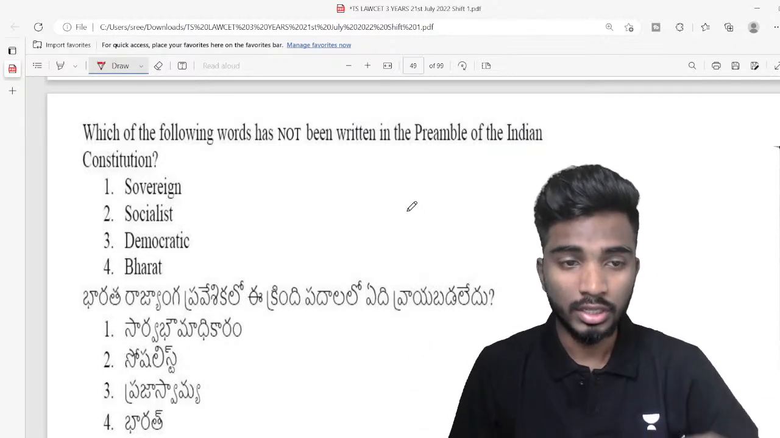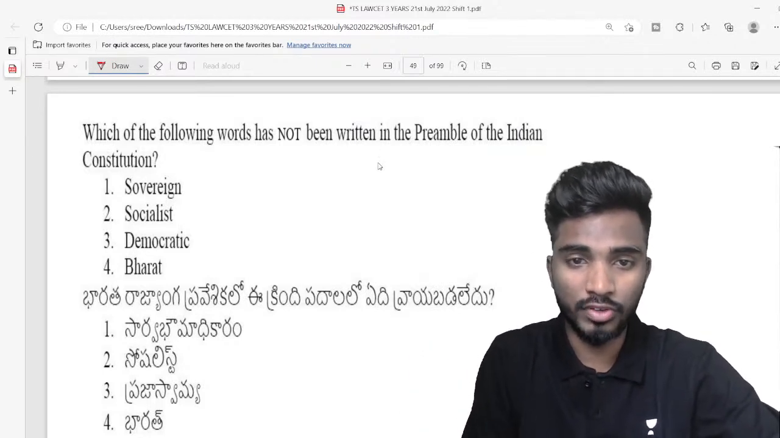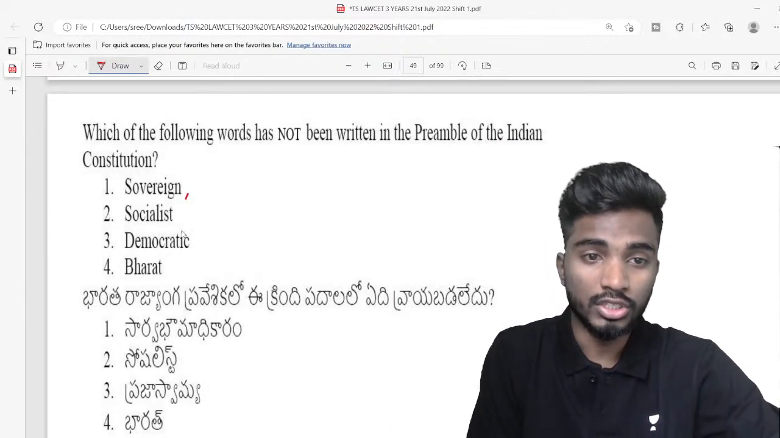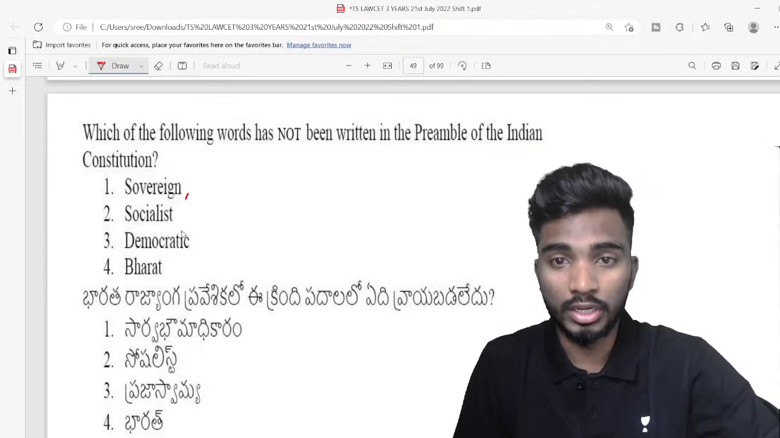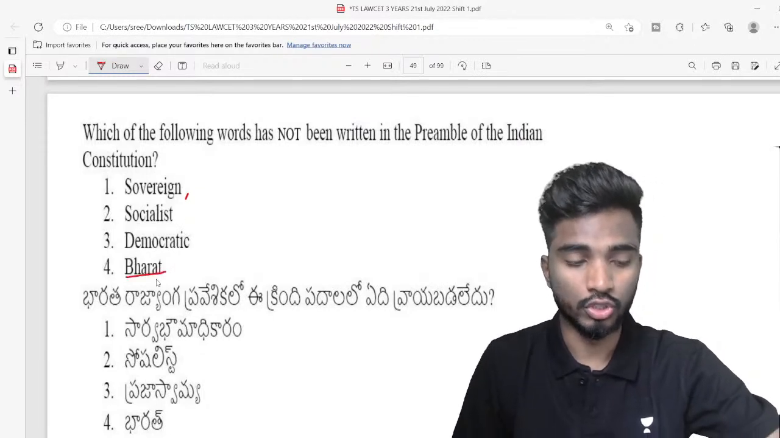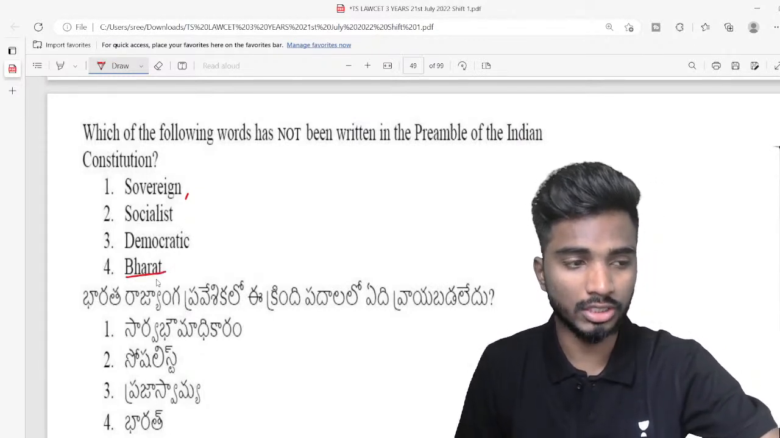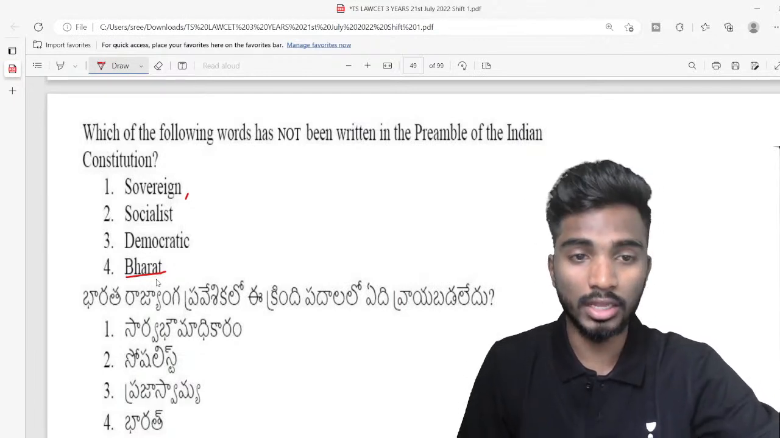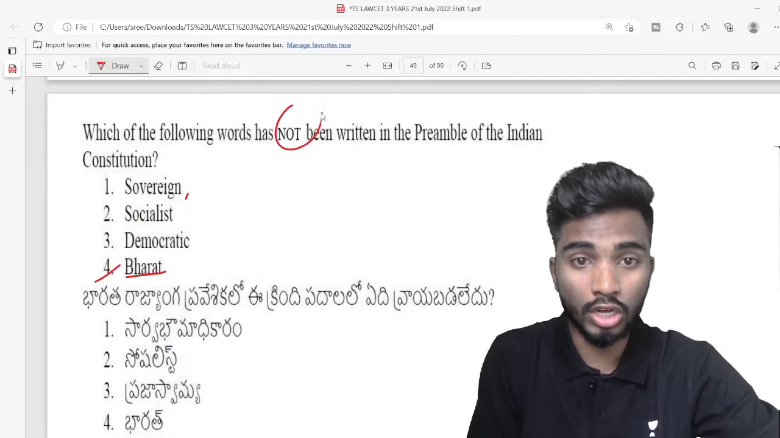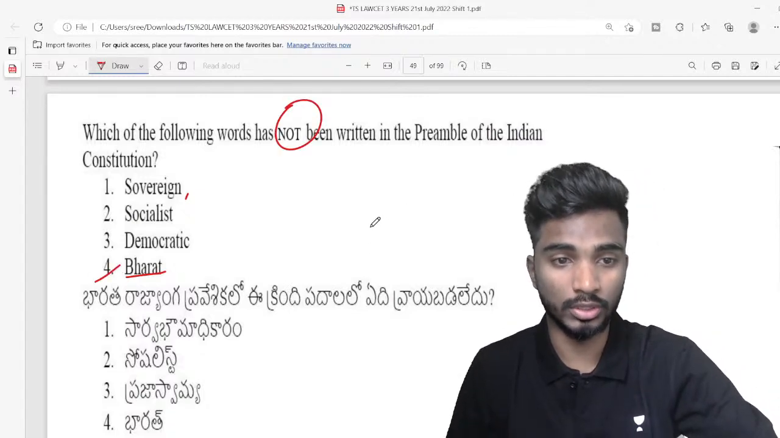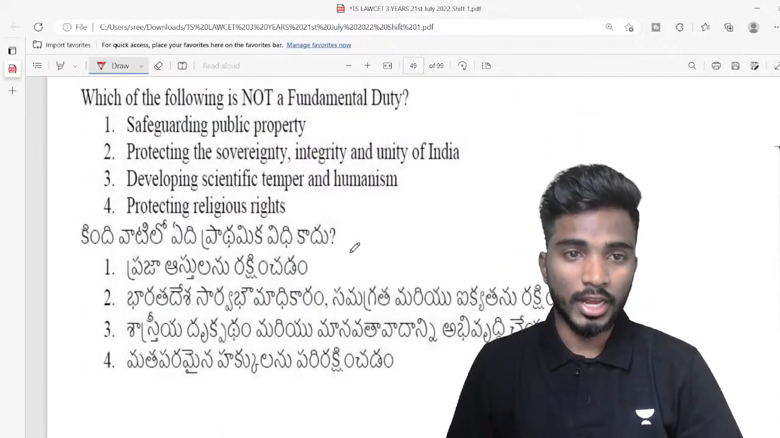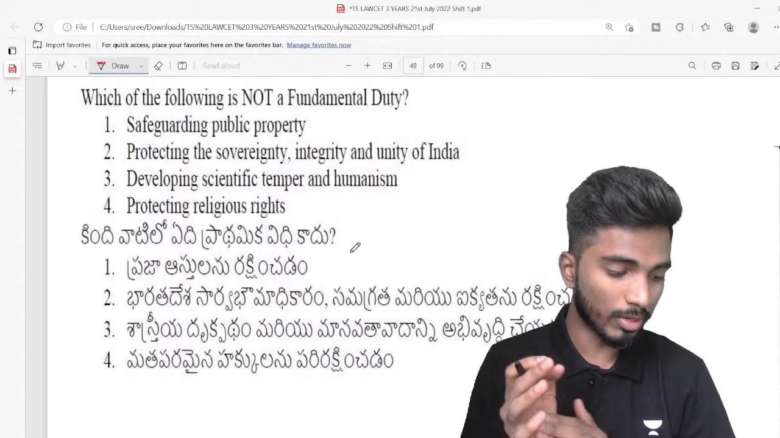So the preamble says, we the people of India having solemnly resolved to constitute India into a sovereign, socialist, secular and democratic republic. But nowhere in the preamble is the word Bharat used. So that is why Bharat is the right answer. It has not been used. He asked which word has not been used, so that is the answer. Very good, Nayak. Excellent. Next answer. Okay. Very good, Ramesh.